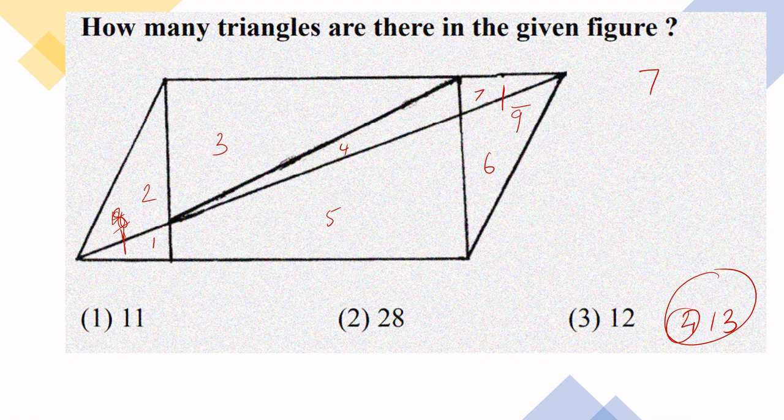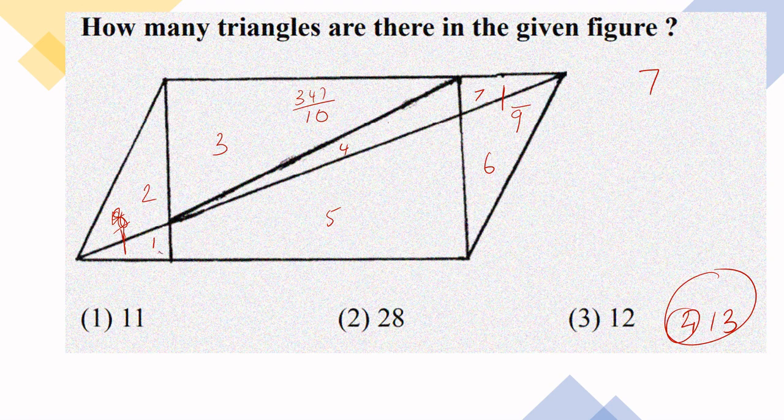Then I am having the ones with partitions. Now I have bigger ones than that. Now 3, 4 and 7 together, 2 partitions. 3, 4, 7 together make one triangle, which we will give number 10. 3, 4, 7, 3 partitions are there.